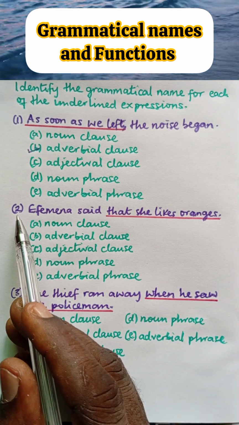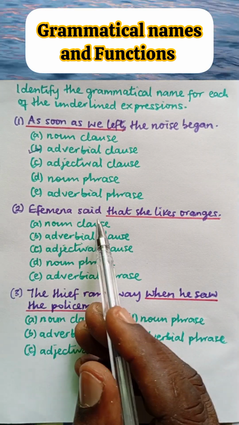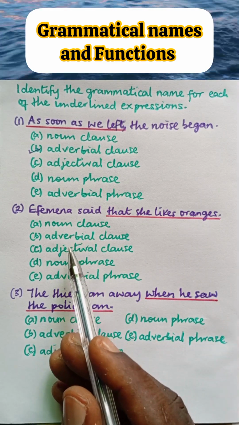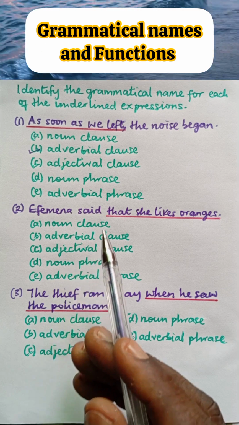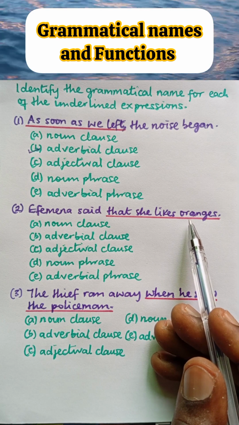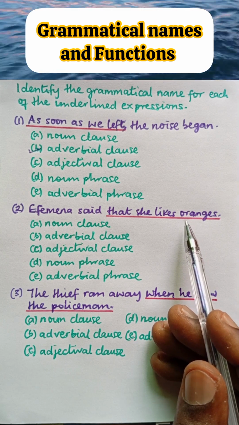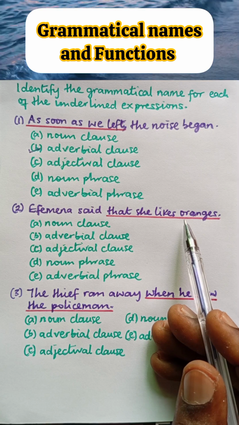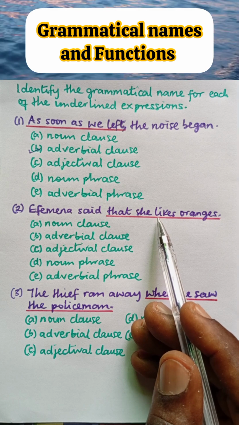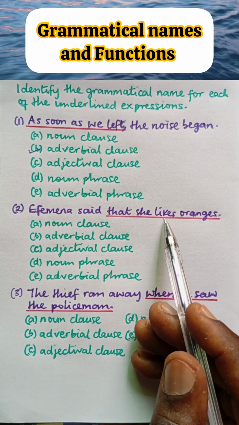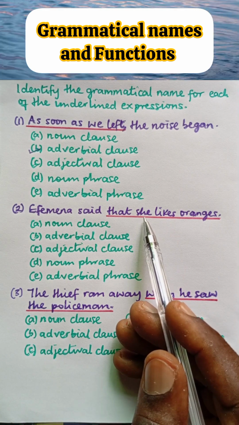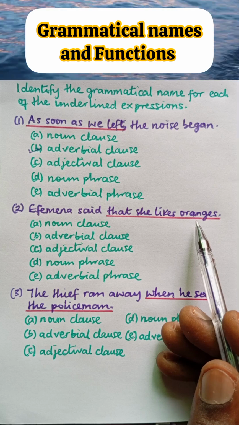Next, number 2. A female said that she likes oranges. The options remain the same as in number 1. We are to identify the grammatical name for this underlined expression, that she likes oranges. Now, the first thing is for us to determine if this expression is a clause or a phrase. When you look at this expression, there is a finite verb which is likes, and the subject of this verb is she. So since there is a verb and a subject, it means this expression is a clause.